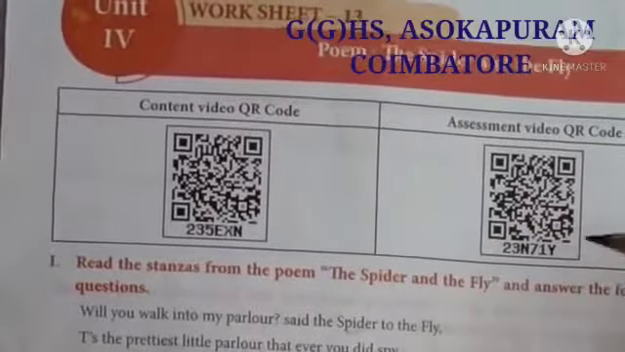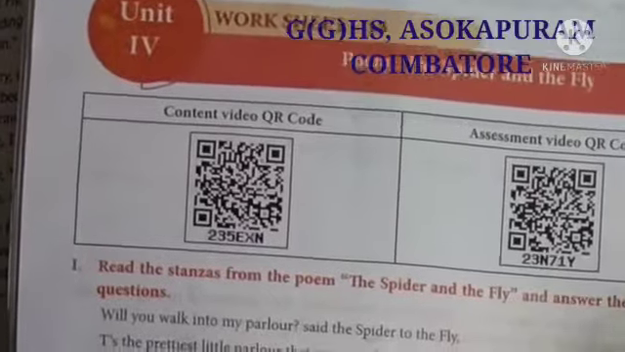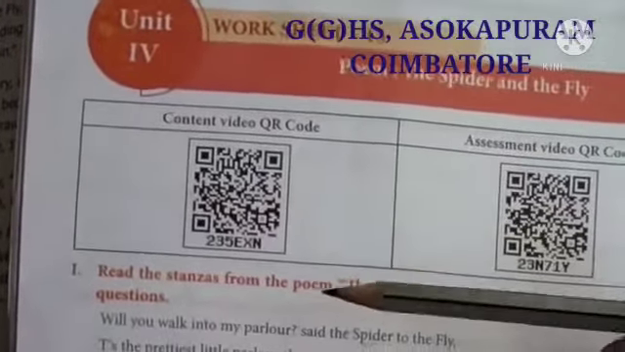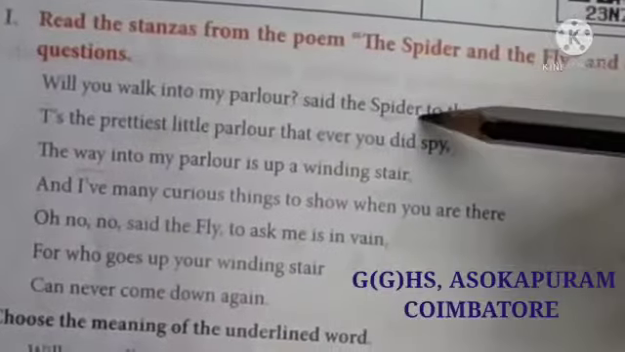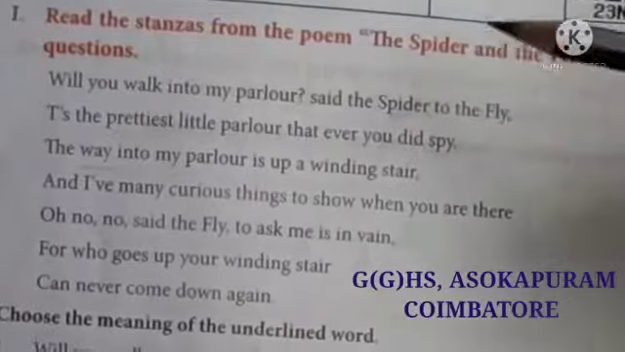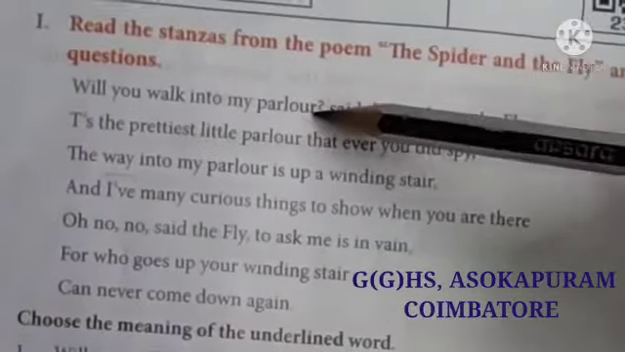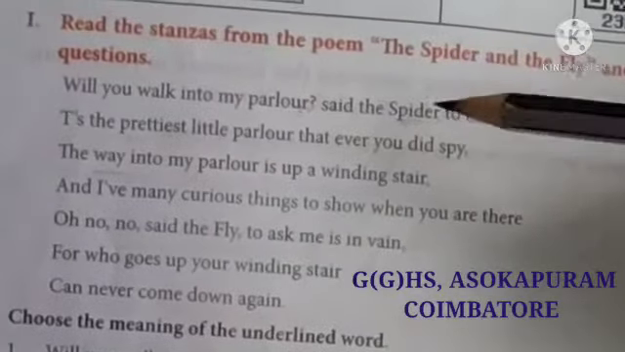Roman letter 1. Read the stanzas from the poem The Spider and the Fly and answer the following questions. So let's read the paragraph given. Will you walk into my parlor? Said the spider to the fly. So now the spider wants to entrap the fly. It is using sweet words and asking the fly to enter into its parlor. What is the meaning of parlor? Parlor is a room where you entertain guests.